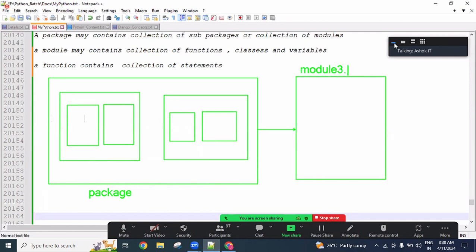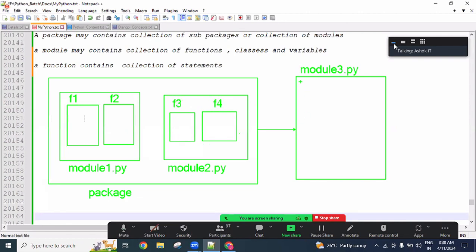For example, this is module3.py, assumption. Now here this is a package, this one is module1.py, and this one is module2.py. This one is simply f1, function1, f2, function2, and here f3, function3, and f4, function4, like several properties.